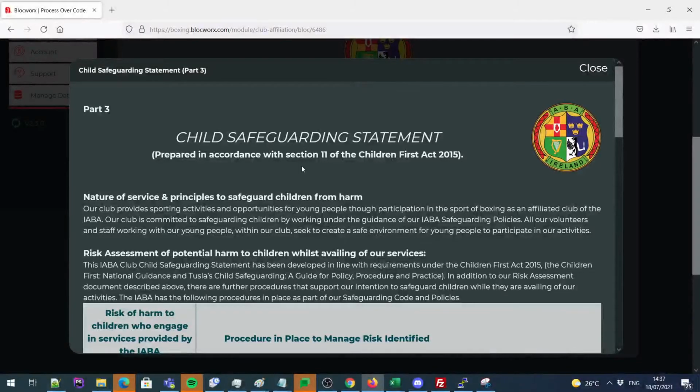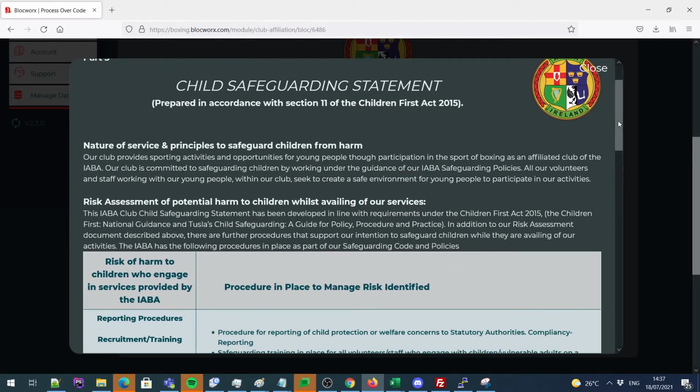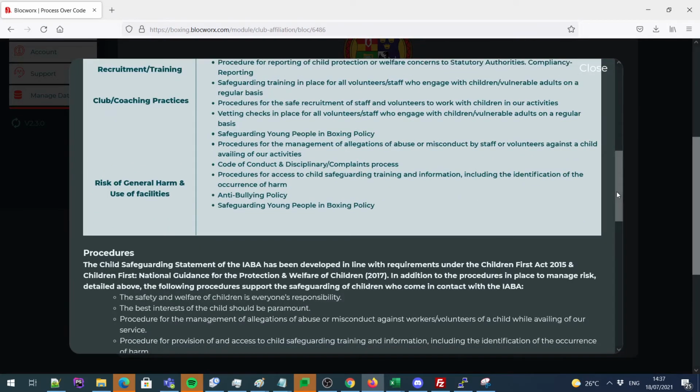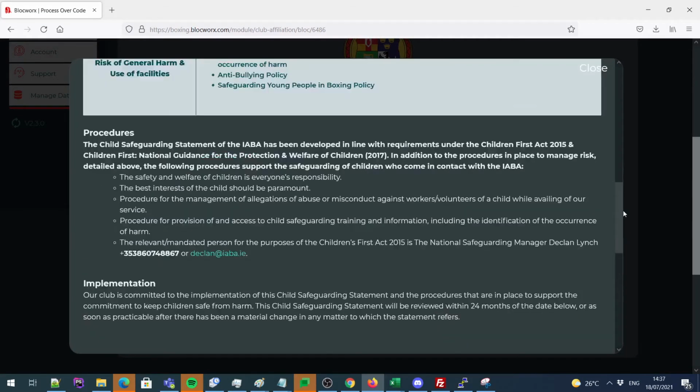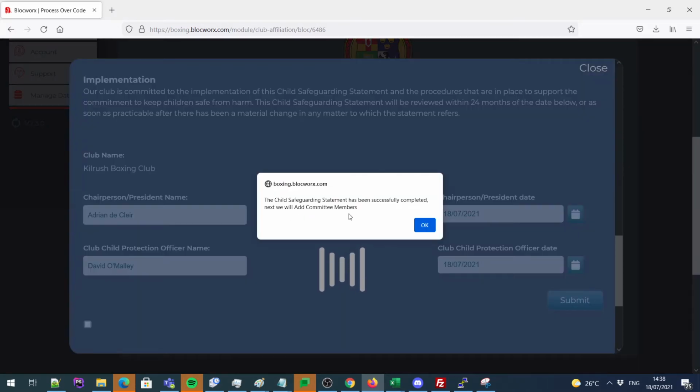The Child Safeguarding Statement is a requirement of the Children's First Act and a mandatory part of the IABA affiliation. Please take the time to read this in entirety as well. And once you're satisfied, then fill out the president's name and the club child protection officer's name. And once again, like the previous form, you put in the correct dates. And then you click submit. And once again, you'll be given another pop-up to say that the child safeguarding statement has been successfully completed.